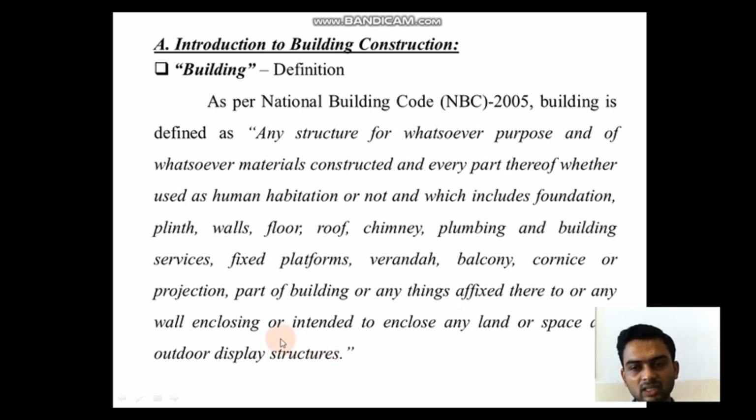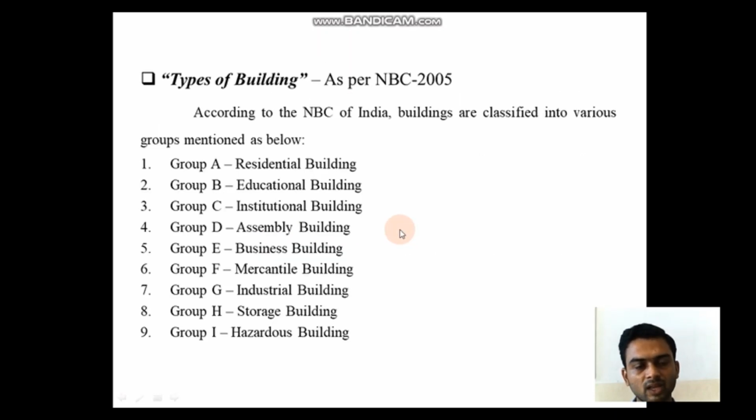In short, building is a structure that may be used for human habitation or may not be used, and which comprises of following building components, that is foundation, plinth, wall, floor, etc. Now these are the types of building as per NBC 2005. These are divided into 9 groups, that is group A, residential building. Residential building is nothing but buildings that is used for residing purpose, for example bungalows, row houses, apartments, etc.